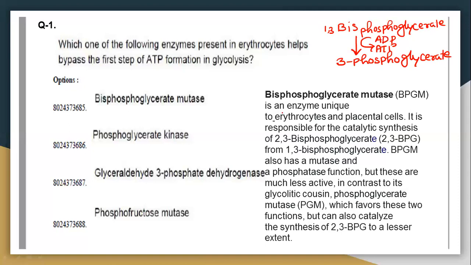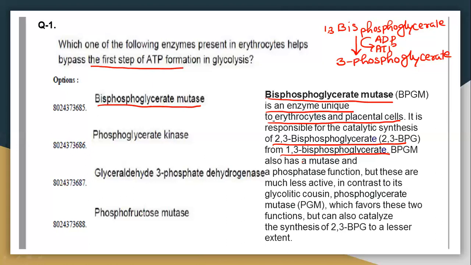Now, this enzyme is bisphosphoglycerate mutase. Bisphosphoglycerate mutase is an enzyme unique to erythrocytes and placental cells, right? And it is responsible for the catalytic synthesis of 2,3-bisphosphoglycerate from 1,3-bisphosphoglycerate, and that's why it's able to bypass the first step of ATP formation. 1,3-bisphosphoglycerate is converted into 2,3-bisphosphoglycerate.